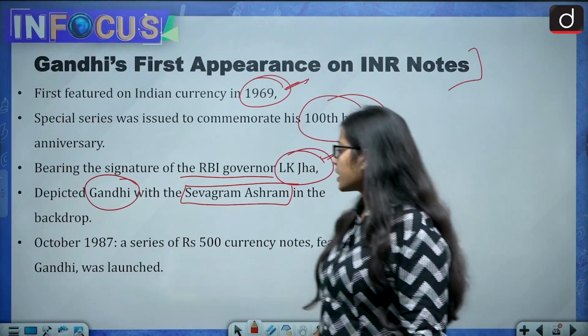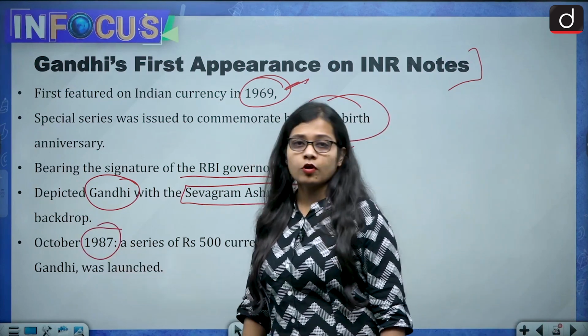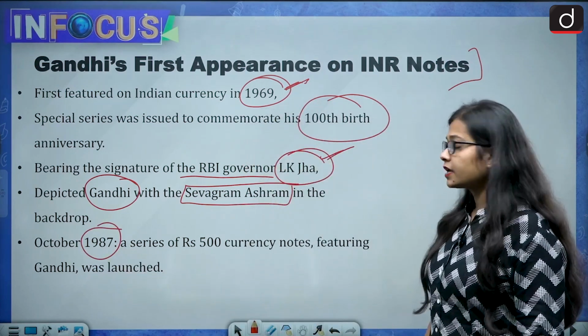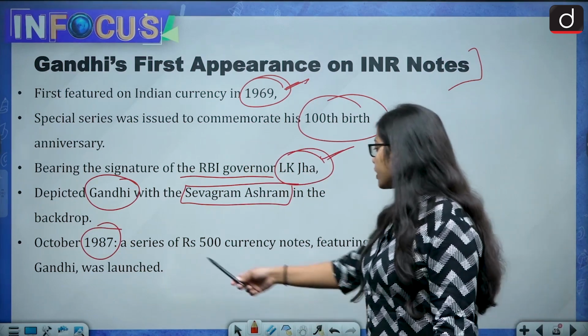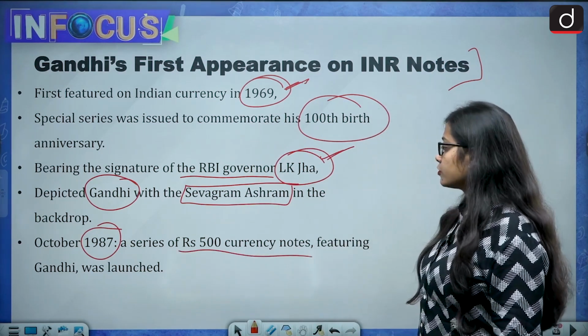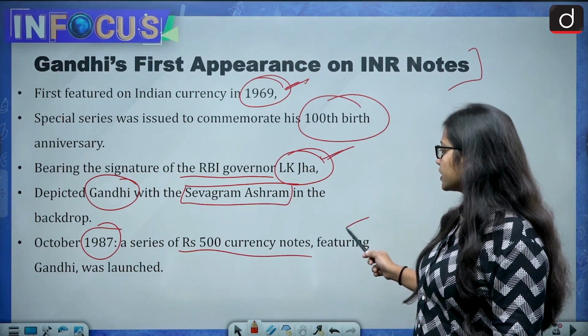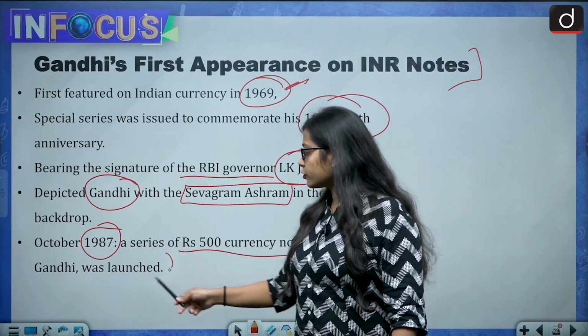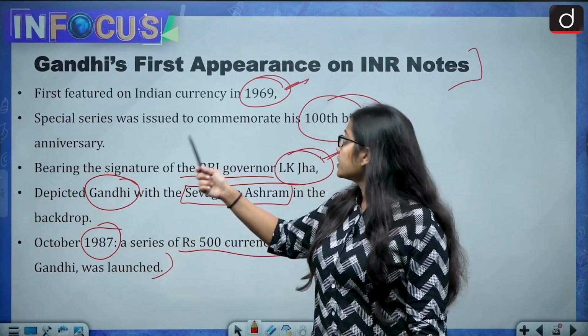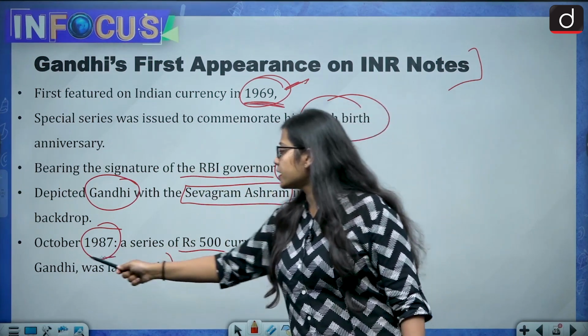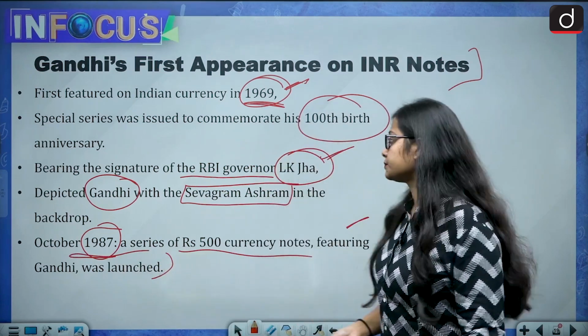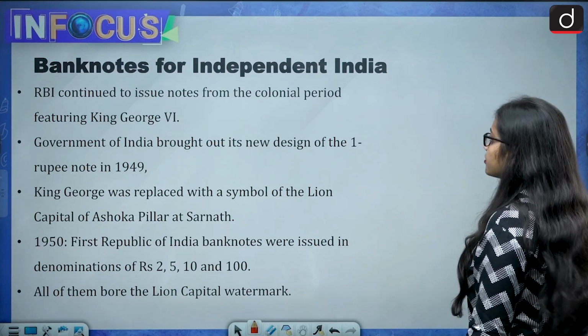Then in the year 1987, October 1987, again a series of 500 currency notes was issued. It also featured Mahatma Gandhi. So this was first in the year 1969, then in the year 1987. And both were special series.